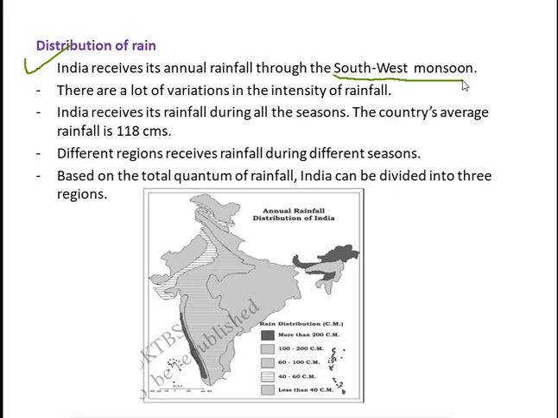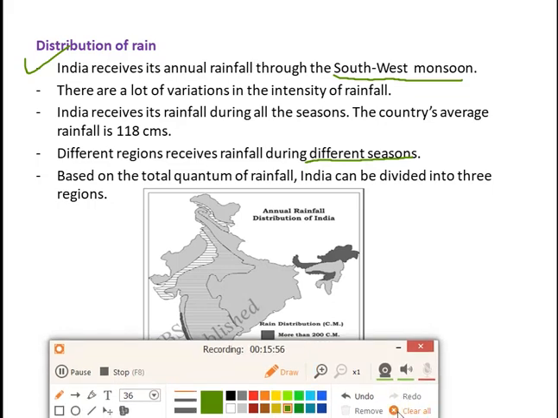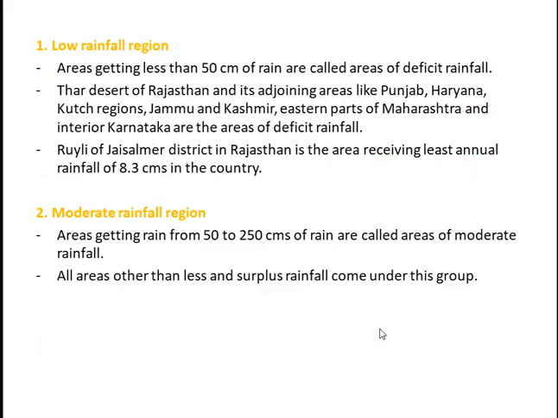Different regions receive rainfall during different seasons. This is also true that different parts of the country will receive rainfall during the different seasons. Like some part of the country will receive rainfall during the winter season, some part of the country will receive the rainfall during the summer season, and some part of the country can even receive the rainfall during the rainy season. Based on the total quantum of the rainfall, India can be divided into three regions. Now, what are the three regions of our country, India, on the basis of which we can divide it?